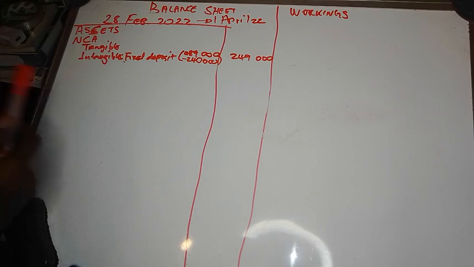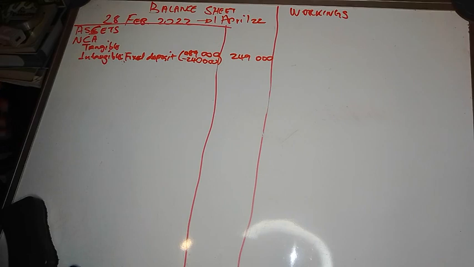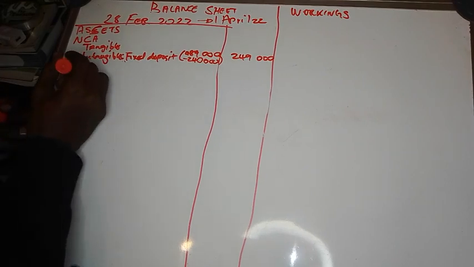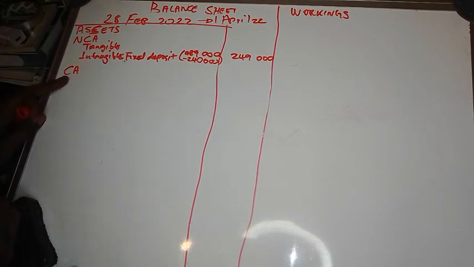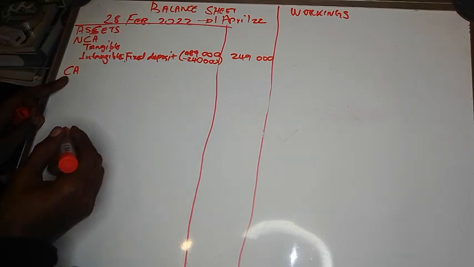Then creditors control affects current liabilities. Shareholders for dividends is current liabilities. Debtors control is current assets. Provision for bad debts affects current assets as well. Trading stock affects current assets. Petty cash is current assets. Bank overdraft affects current liabilities. So it means we're done with non-current assets, and we'll take current assets, CA.